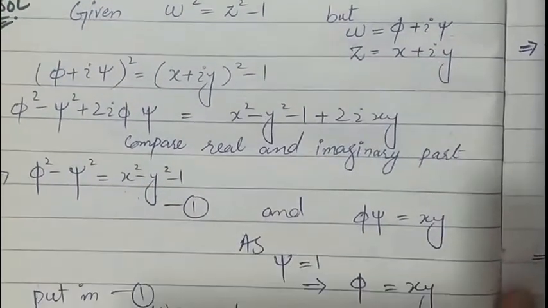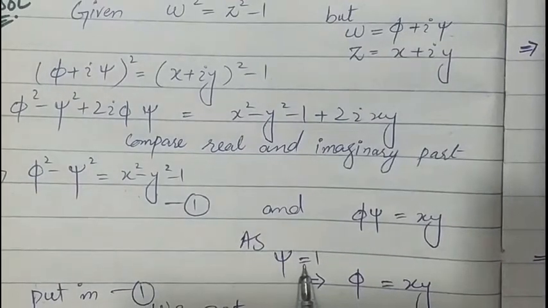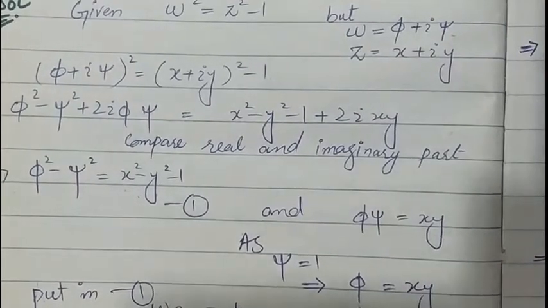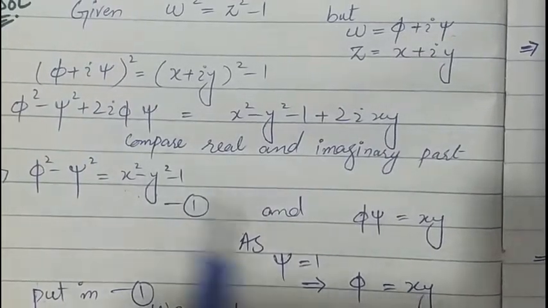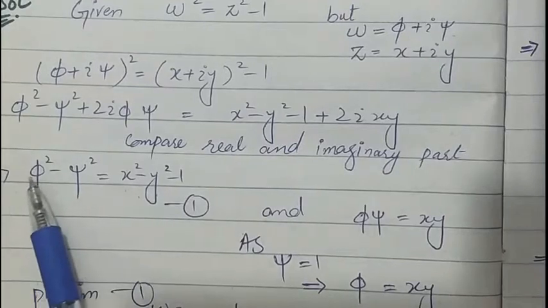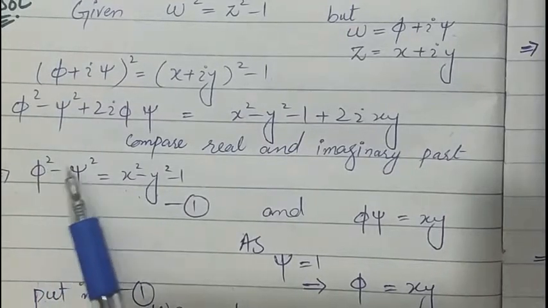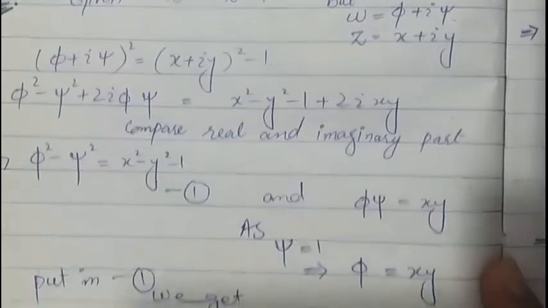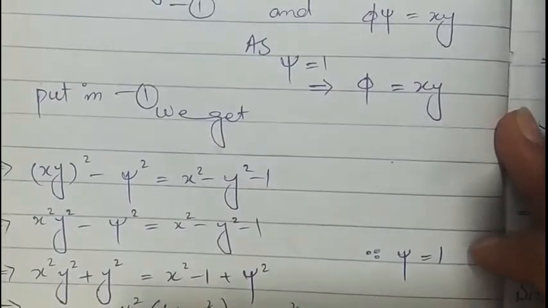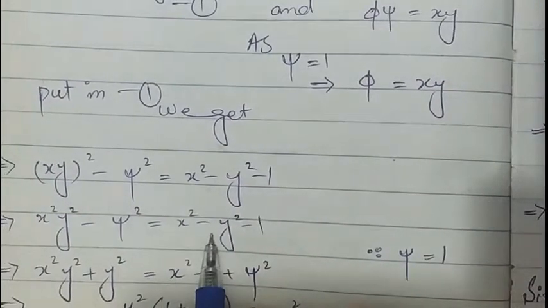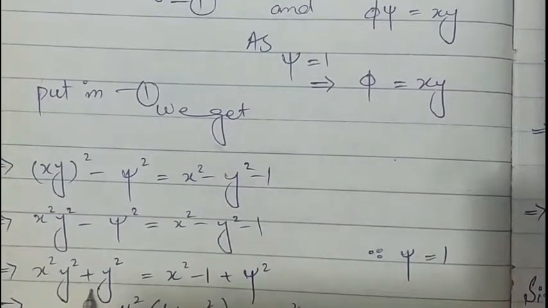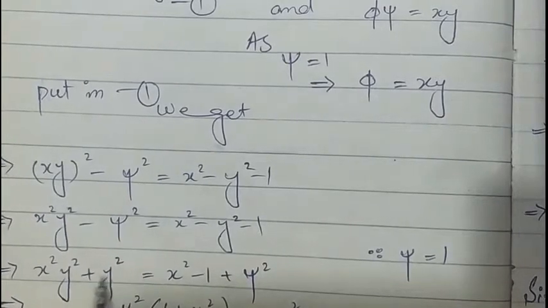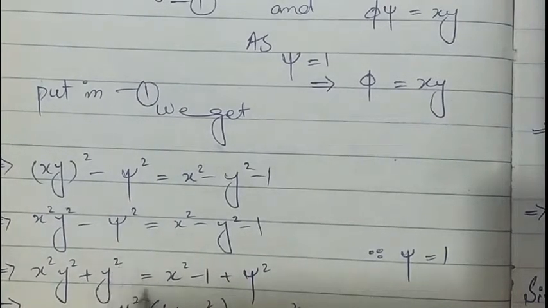And it is given that we have to put psi is equal to 1. When we put psi is equal to 1, we will get phi is equal to xy. Put this value of phi is equal to xy into equation 1. We will get x square y square minus psi square is equal to x square minus y square minus 1. Put psi is equal to 1 into this equation. We will get x square y square minus 1 is equal to x square minus y square minus 1.